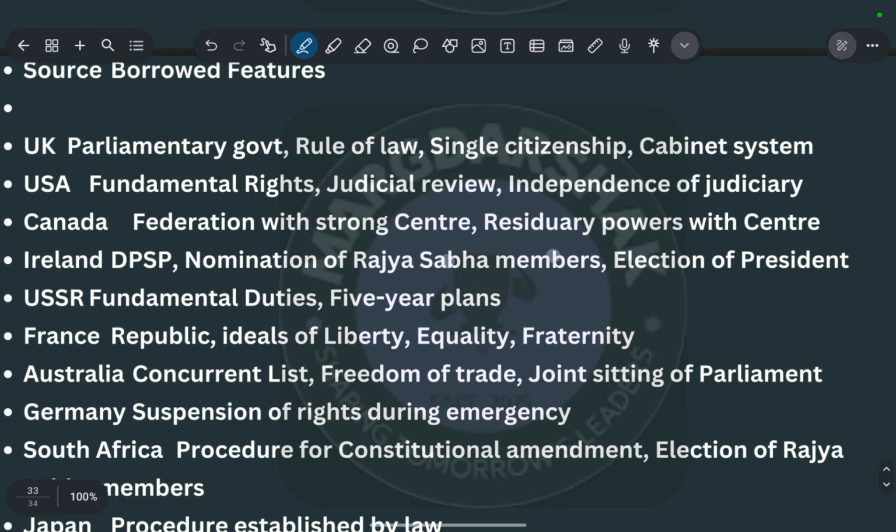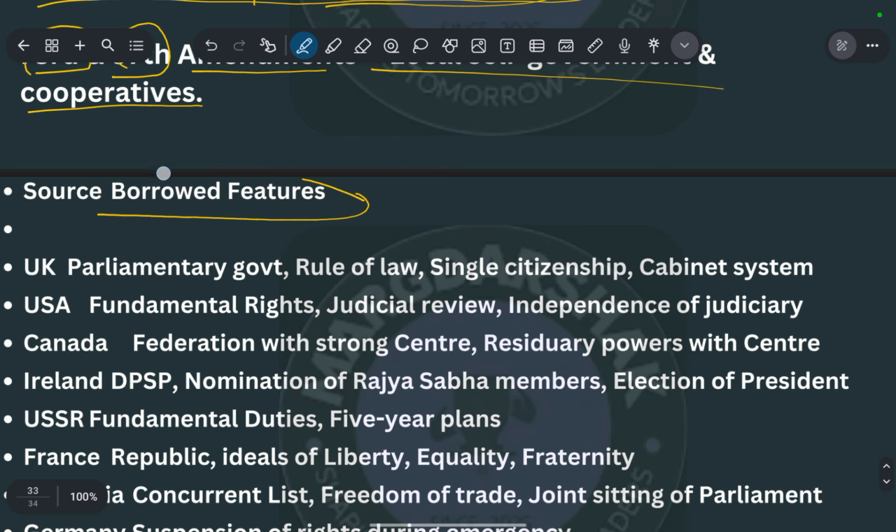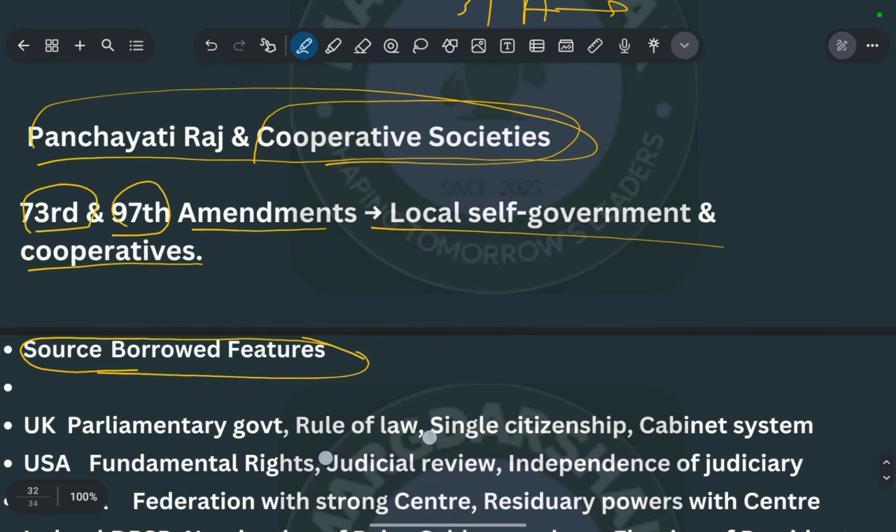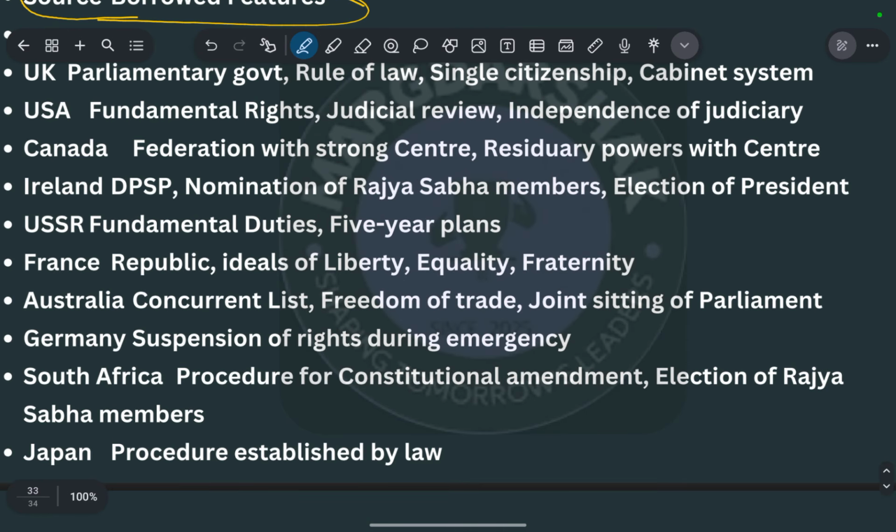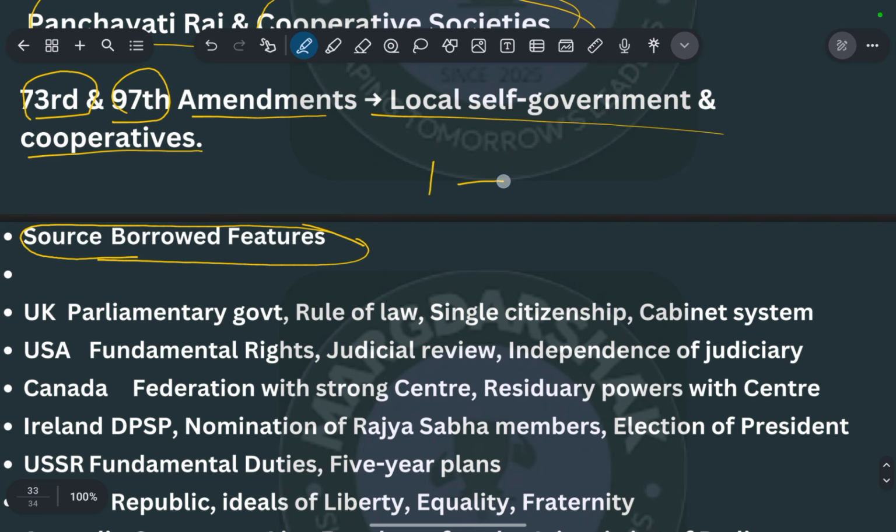Okay, next are the borrowed features, like what we have borrowed from which country. This is mentioned here. Please remember these things. These can be directly asked in your examination. What we have discussed here is not an easy thing. You may directly find one or two direct questions in your examination. If you are preparing for any state PCS or any central government exam, please remember these things. These can be directly quoted in your examination, right? So please remember these things, right?